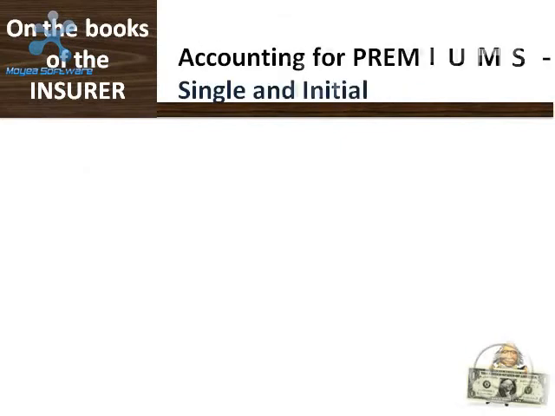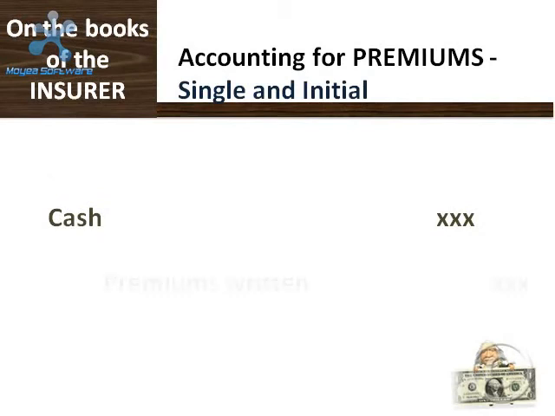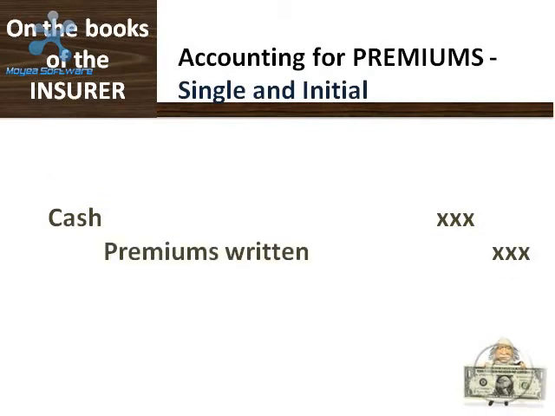When accounting for single and initial premiums, cash is usually required when the policy proposal is made, and the accounting entry would be debit cash and credit premiums written.